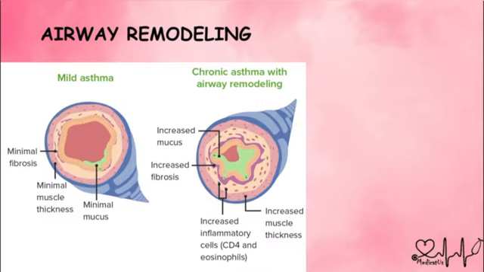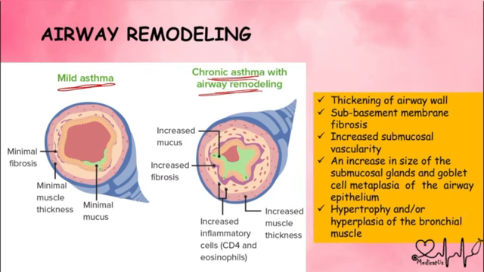Now it was all about sputum. But if someone has asthma for a long time, then his airway will change. There will be some structural changes, and that is called airway remodeling. Here you can see this is a mild asthma patient, but with chronic asthma there is airway remodeling, and there will be thickening of the airway wall. There will be increased fibrosis in the subbasement membrane.